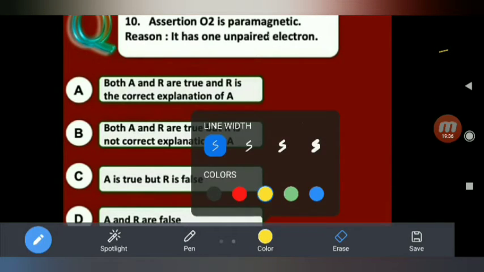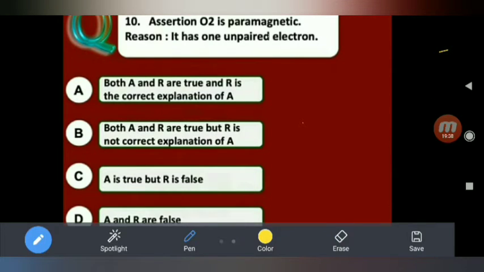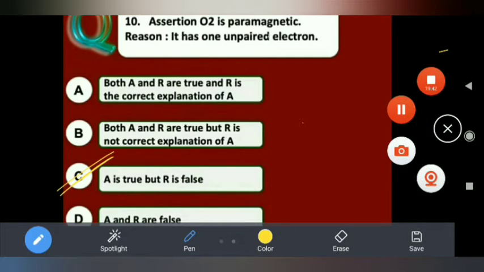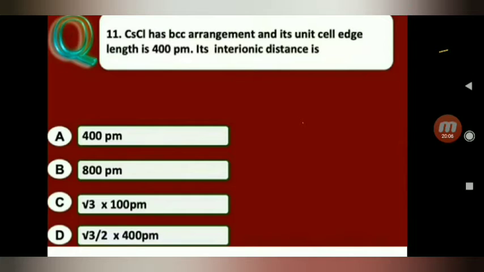Answer is C. So this is the MOT diagram of oxygen. So 2 unpaired electrons, pi star 2px, pi star 2py, having unpaired electrons. So here totally 2 unpaired electrons, but in the question only 1 unpaired electron. So reason is wrong.